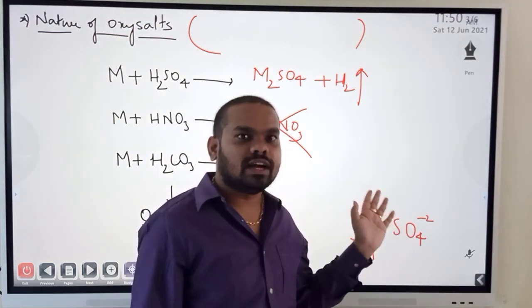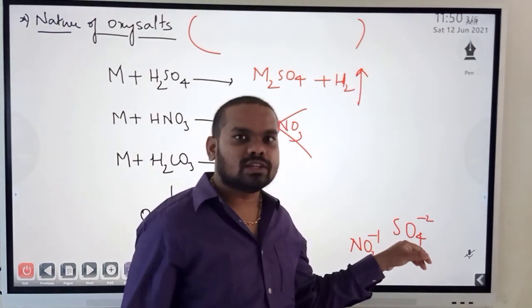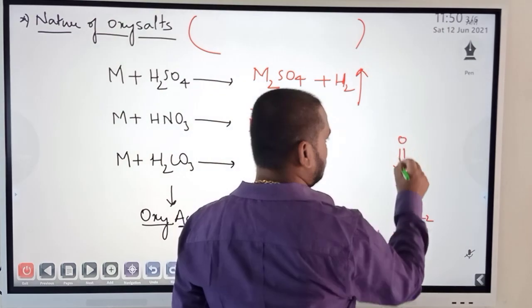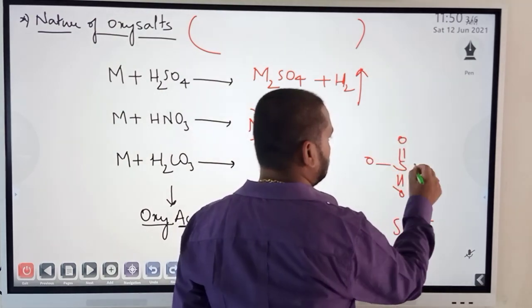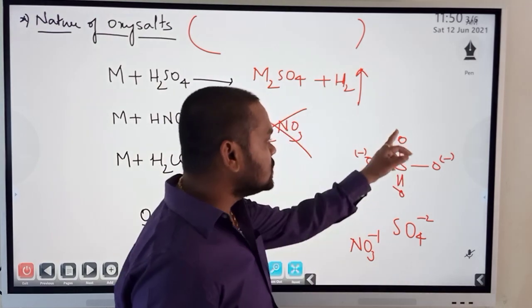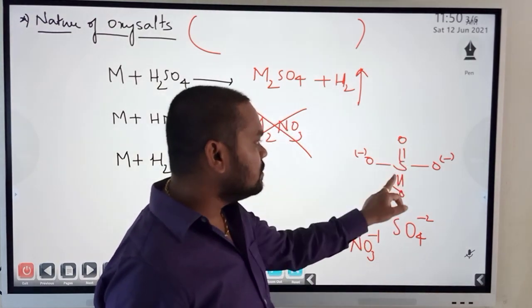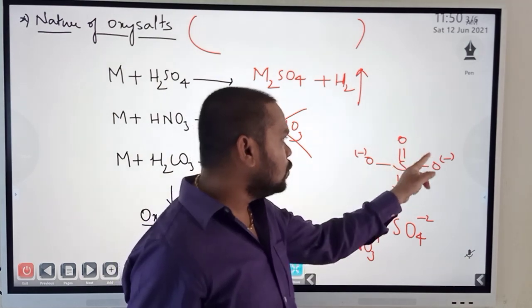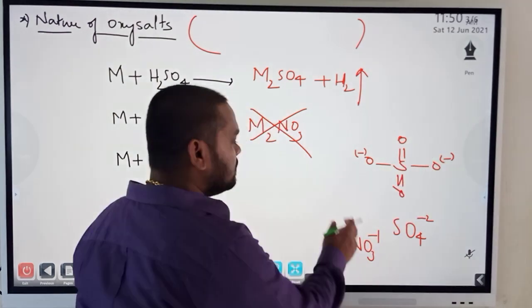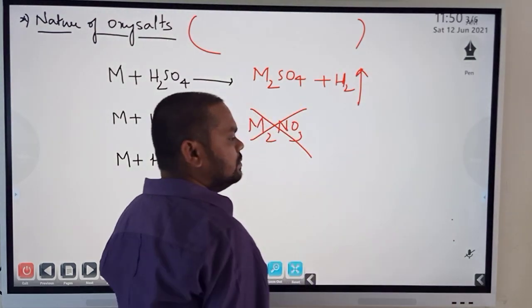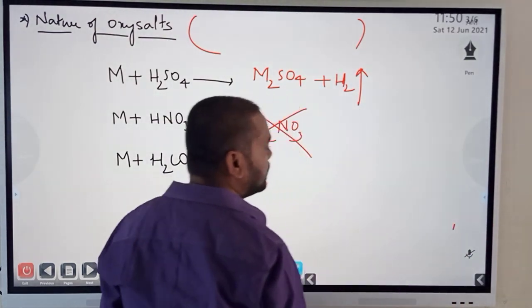You must be knowing that sulfates will always have a -2 charge. And in fact, if you want to take the structure, you can also do it like this. Only by structures you can also understand: sulfate, S, double bonded oxygen, O, O minus minus. So SO4 -2. Same way you can also explain that the oxidation state of NO3 comes out to be -1. The charge is coming out to be -1.